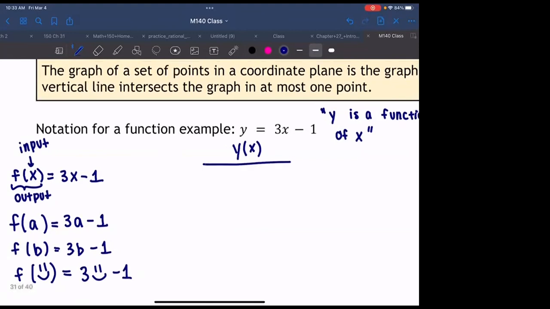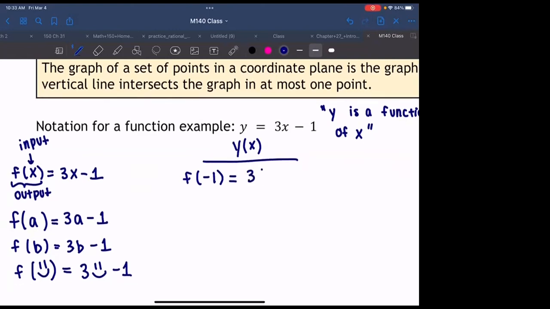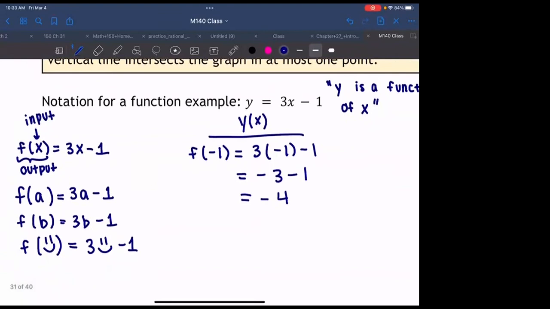We can even do this. How about this? f of negative 1. What would this produce? Good, 3 times negative 1 minus 1, because our input isn't a variable anymore, it's a number, right? So this becomes 3 times negative 1 minus 1, which is negative 3 minus 1, which is, I guess, negative 4, right? Okay, we can plug in any number, right? We can plug in 10,000 in our input and it would still produce an output, okay?